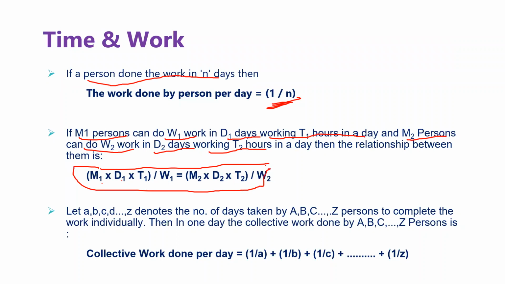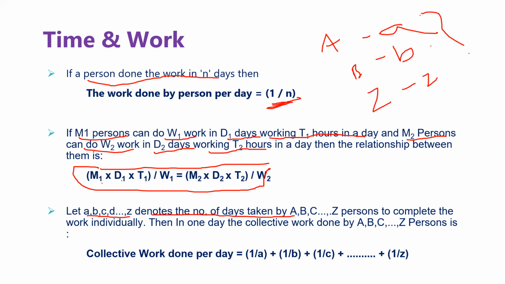And the third formula is, if there are Z persons, you can take any number of persons, A, B, C, D, and so on up to Z, and it denotes the number of days they take to complete the work. For example, person A takes A days to complete the work, person B takes B days individually, then person Z takes Z days individually.